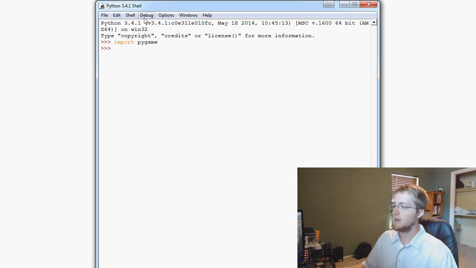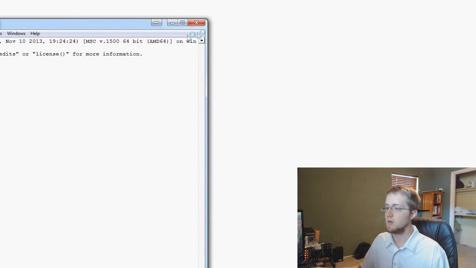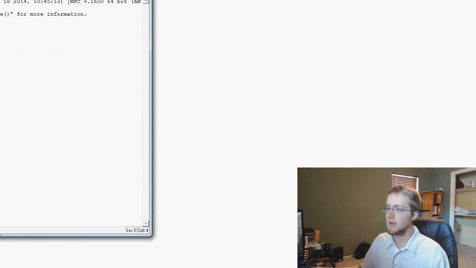And just as an aside, the kind of environment that I like to program in is just the straight IDLE, which stands for interactive development environment. To get it, if you're on Windows, you would just go to Start, and then you can find it there. It's literally called IDLE for Python. You would click on that, so you could just search for idle. Oops, I opened up Python 2.7. So 3.4, open up idle, and come over here.